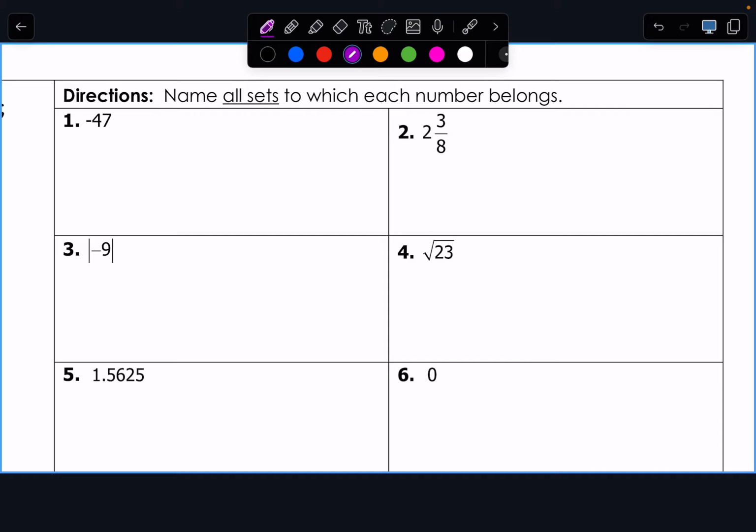Can negative 47 be a natural number? Nope. Can negative 47 be a whole number? No. Can negative 47 be an integer? Okay, so if we put it in the integer, what else is it in? I want you to write integer and rational. So Landon has noticed that if it's a negative number that doesn't have a fraction, doesn't have a decimal, we're going to throw it in the integer bucket. That's good.